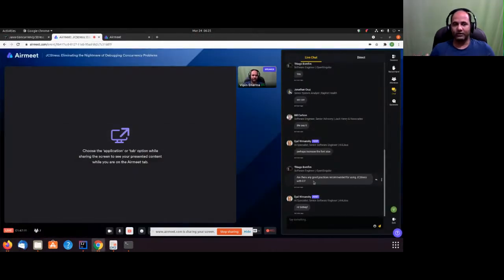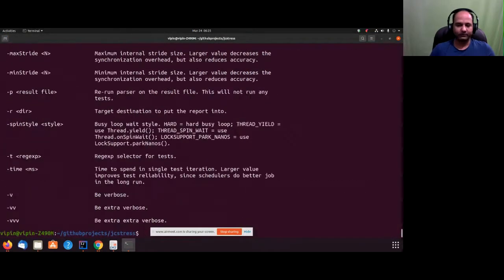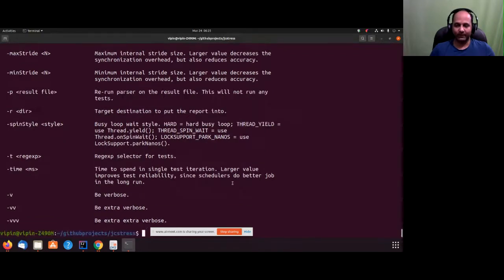I would say in CI tools we want our results to be fast. So the first time when you are running your test, you always run with the mode stress. We looked at those modes. Let me open that again. These are the different modes: sanity, quick, default, tough, and stress. So the first time you're running the test, you run it with stress. But when you are running it with stress, it takes a lot of time as well.